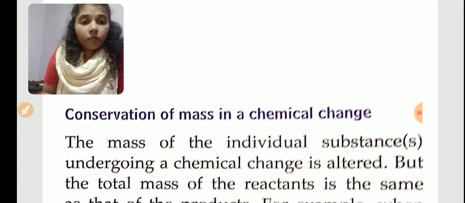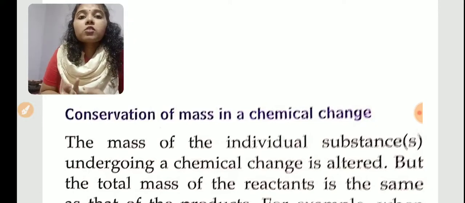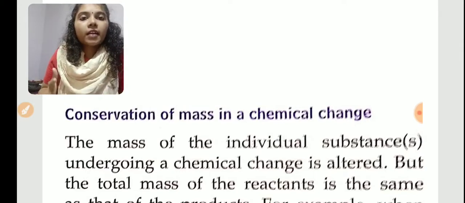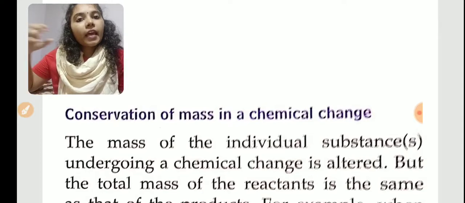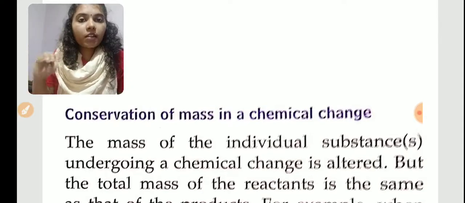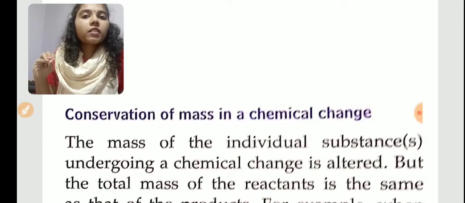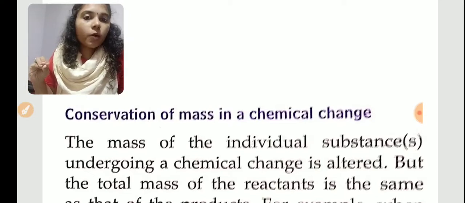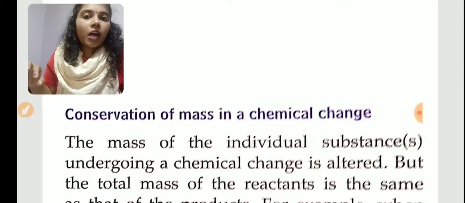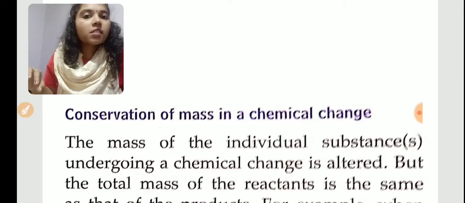But the total mass of the full product and the total mass of the full reactant are the same. What is a reactant? Reactant means the substances taking part in the chemical reaction at the first stage. Product means what is formed after the reaction. For example, paper is the reactant here, and ash and carbon dioxide gas are the products.